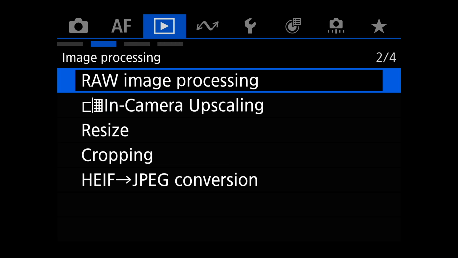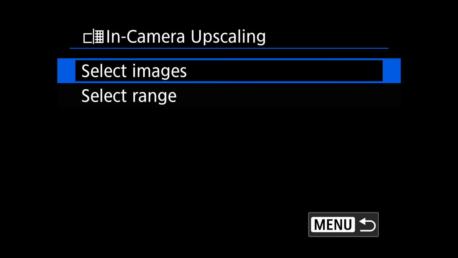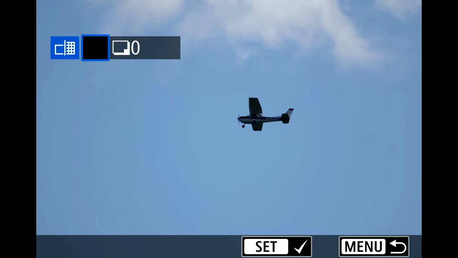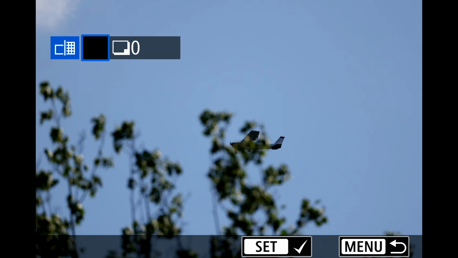So that's how you do that. Now comes the fun part. When you come to in-camera upscaling, this allows you to take, you gotta have shot RAW plus JPEG or JPEG for this to work. It needs the JPEG file to actually upscale for now. I wouldn't be shocked if in future iterations Canon allows you to do it with a RAW file. If they do, that would be freaking insane, but it's gonna require tons of processing, so make sure you have enough battery before you start fooling with this. You select an image, so let's come on in here to where we have a JPEG.